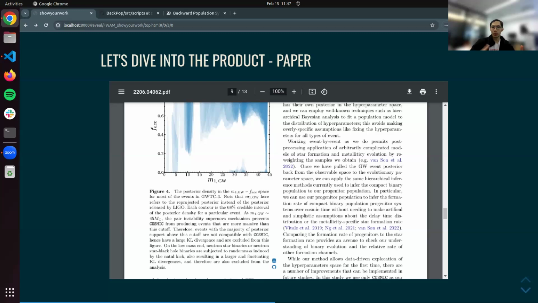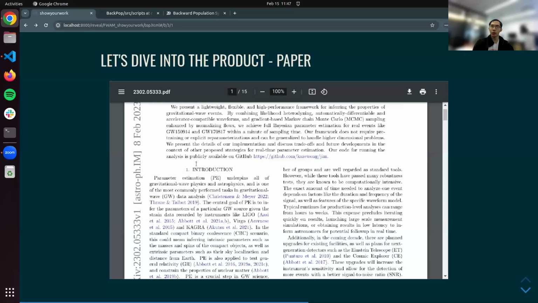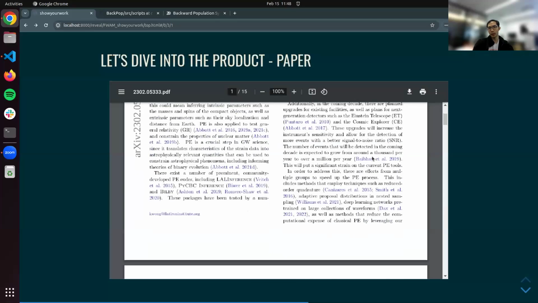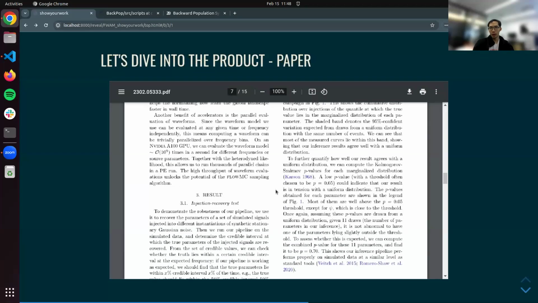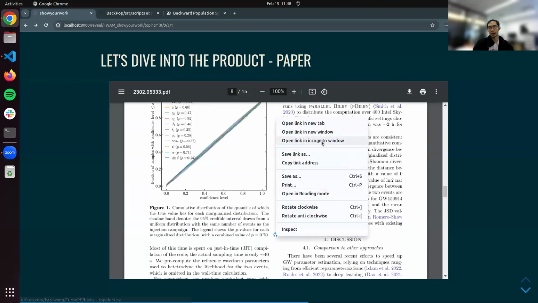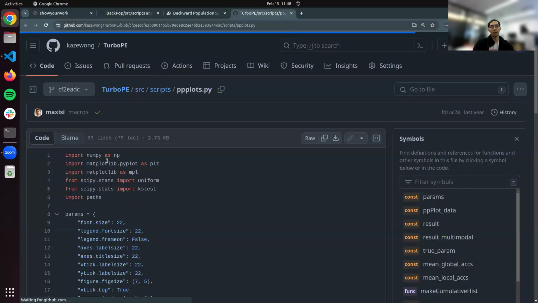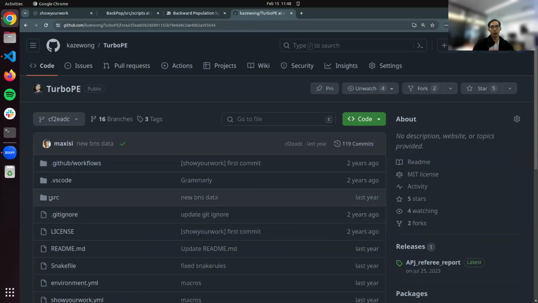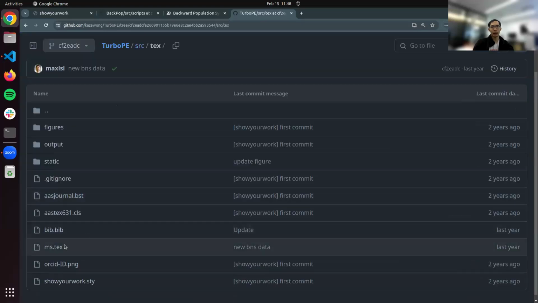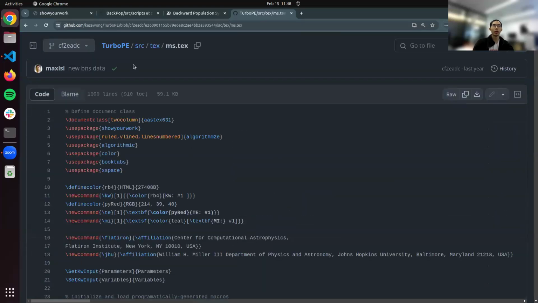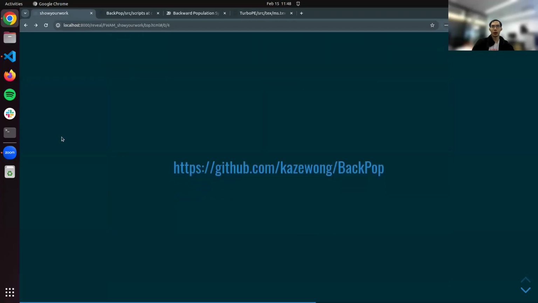So you don't need to put them all together by yourself. And this is just another paper, in the interest of time. This is a newer version of Show Your Work, so the stems go to another place, but the idea is the same. For each paper, you have a repo that points to a script. And also like this, just the tag. So in the source, there is also the tag file that contains the actual tag and the whole manuscript. So that's the idea of Show Your Work.